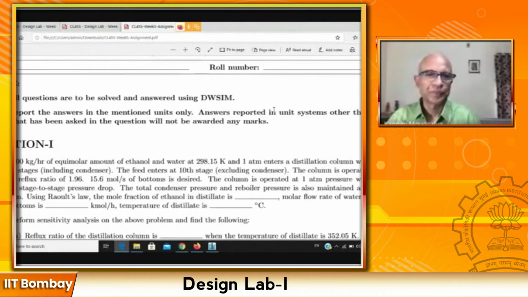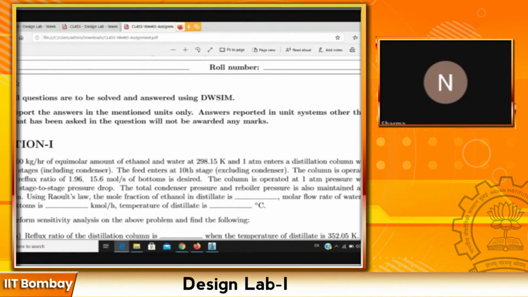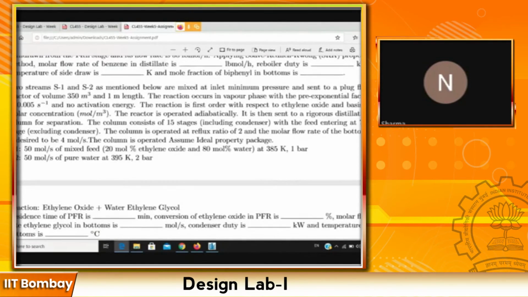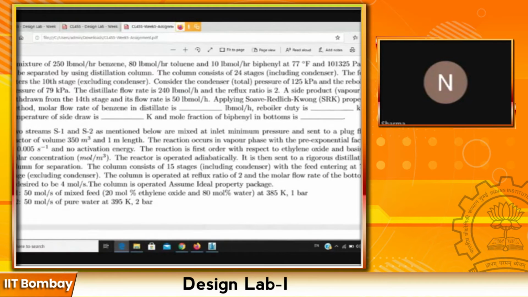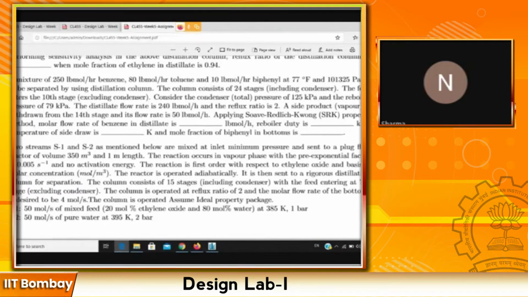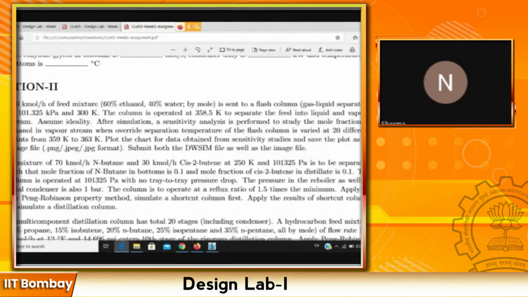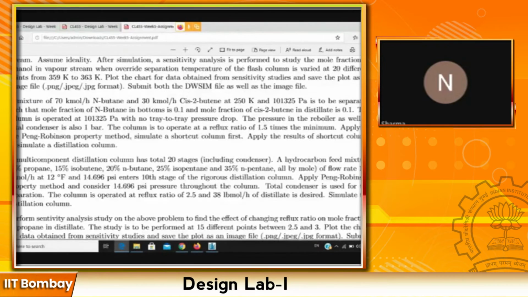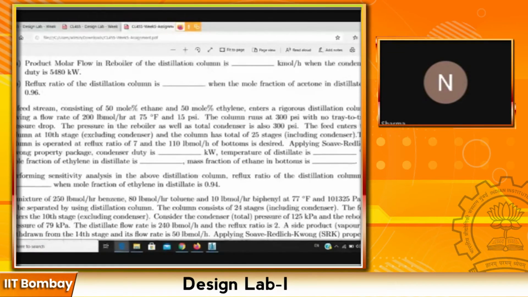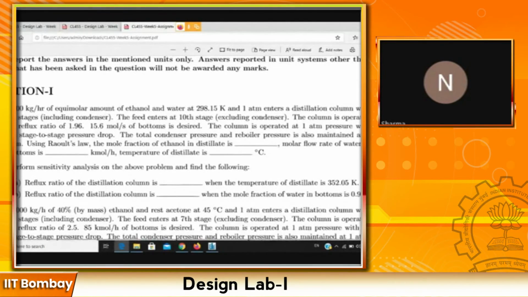Okay. Yes, for every week we have two sections, and this week also. Section 1 consists of 8 questions, and for this the time limit is 2 days, up to 5 p.m. You have to submit it on Moodle like you are doing every week. In section 2 we have 4 questions, and like every week you submit it later on Moodle. You have to do likewise this week also. So if you have any doubt in these questions, you may ask now.